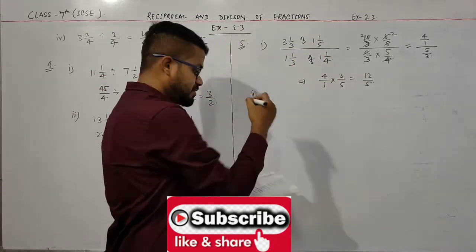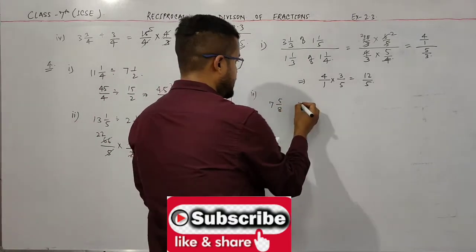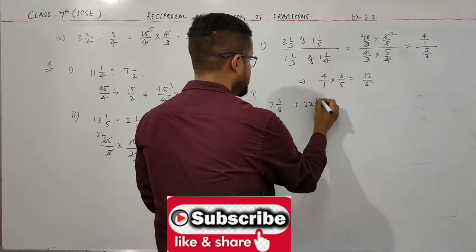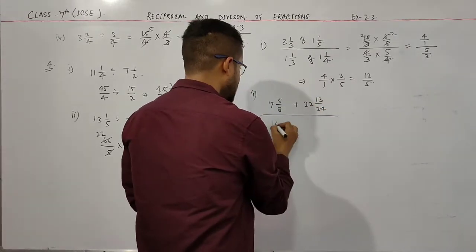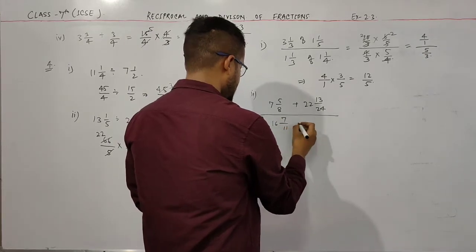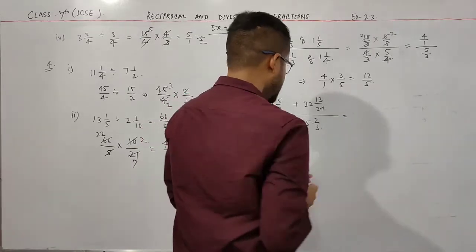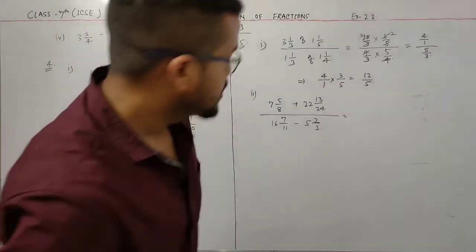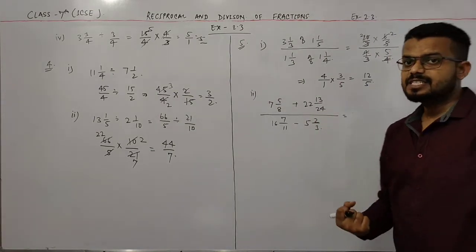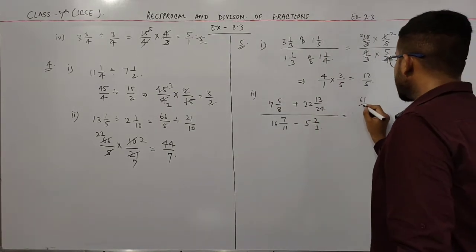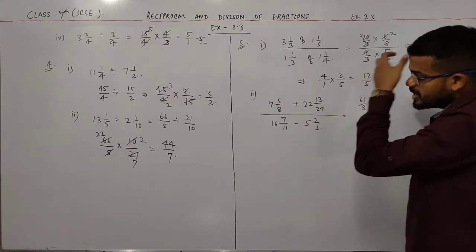Now the second one, 7 5 by 8 plus 22 13 by 24 divided by 16 7 by 11 minus 5 2 by 3. So firstly convert this into fraction. So 8 7s are 56, 56 plus 5, 61 by 8 plus, now this is 22 and this is 24.